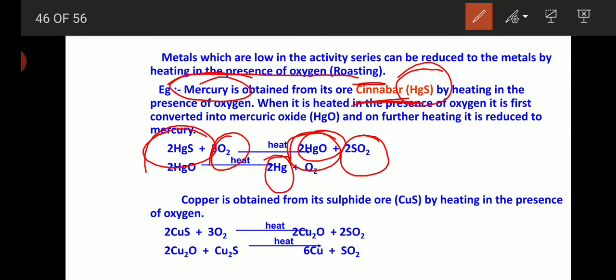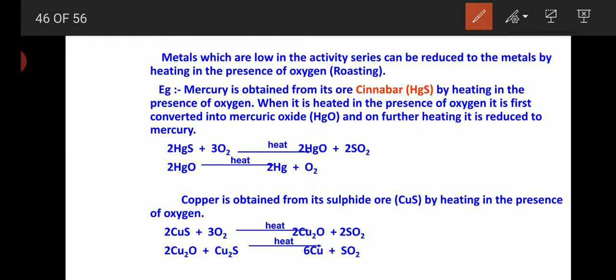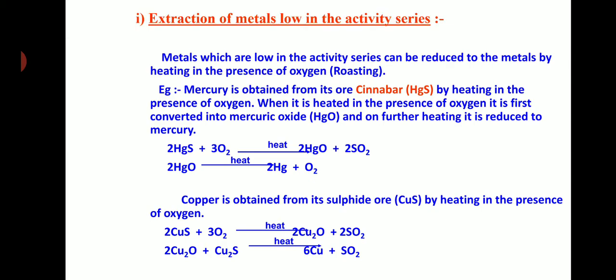Similarly, copper is obtained from its sulfide ore by heating in the presence of oxygen. Cu2S plus O2 gives Cu2O, and when we heat this oxide, we get Cu, along with sulfur dioxide gas liberated. This is the extraction of metals low in the reactivity series.